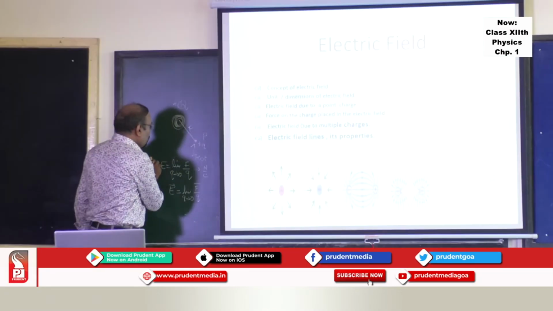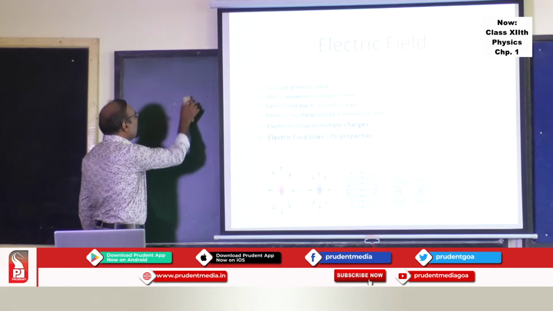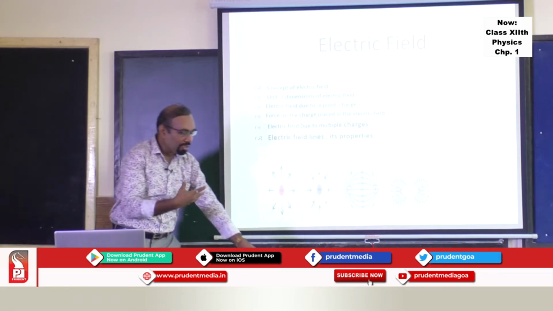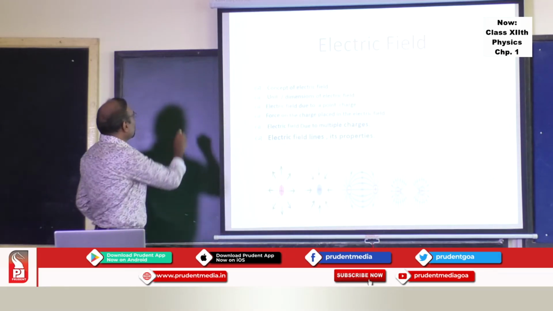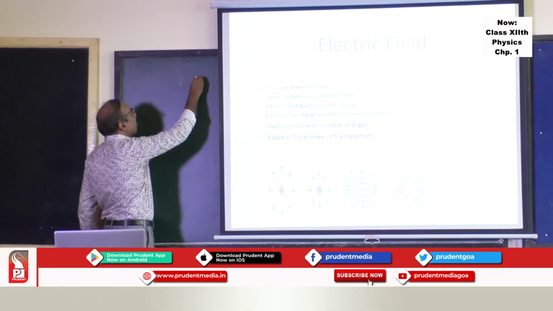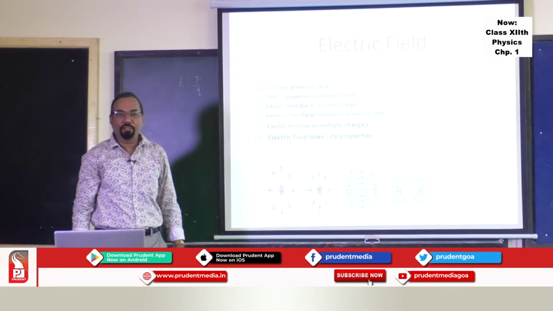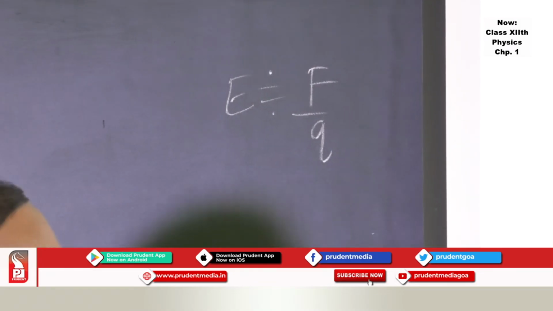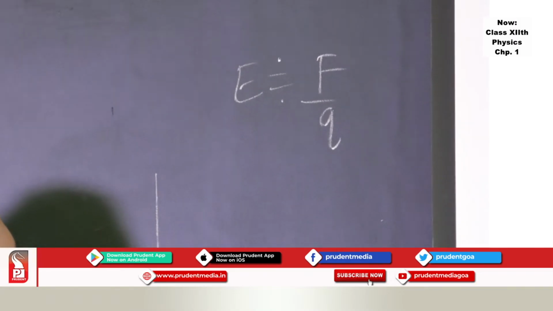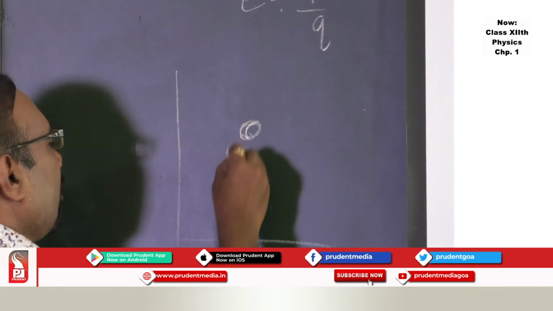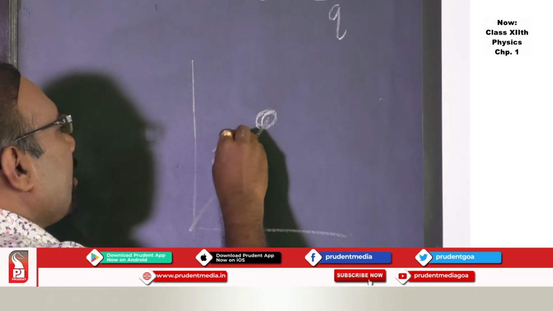Now, what is exactly meant by field due to a point charge? E is equal to F by q is a general, approximate formula to find out the electric field. But if you want to find electric field due to a point charge, then you take a point charge, and express its position vector.